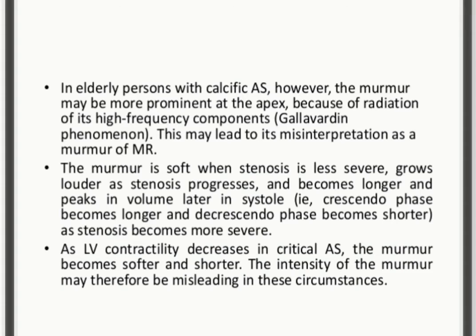As left ventricular contractility decreases, the aortic stenosis murmur at this critical point becomes softer and shorter. The intensity of the murmur may therefore be misleading in these circumstances. So we have to remember the crescendo-decrescendo type of murmur, which is characteristically seen in aortic stenosis. We have to remember these terms for the purpose of remembering the aortic stenosis murmur.